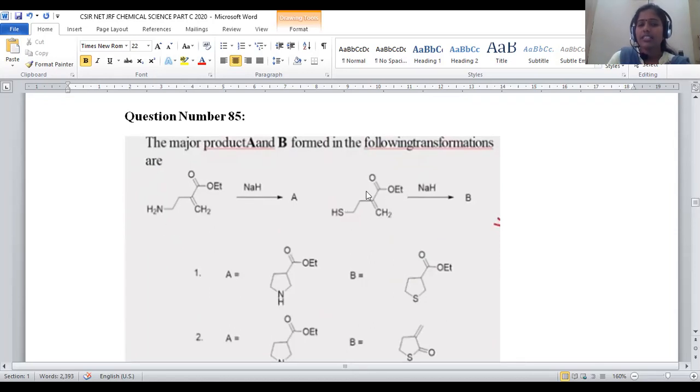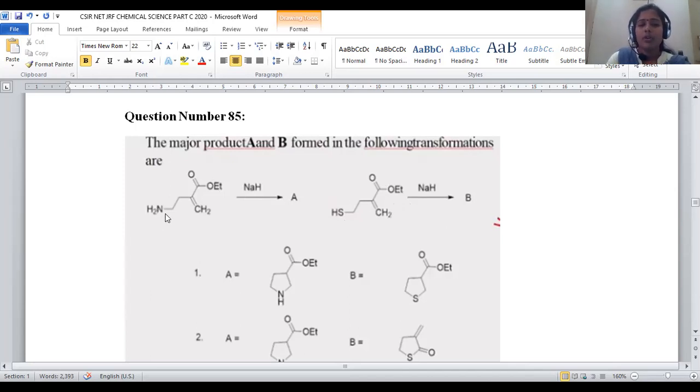Okay. So the reaction mainly depends upon electronic factors of the functional groups present. The remaining entire structure is the same except the functional groups present on these compounds. Here we have NH2, here we have SH. And the reagent is also similar, but the only difference is the functional group present, right?